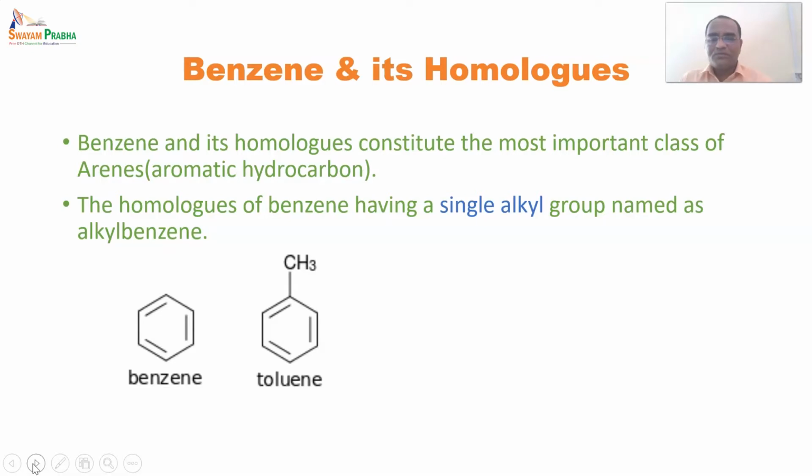There are a total of 6 positions in benzene, starting from 1 to 6, indicating 6 carbons. So on the first carbon, when it is CH3, it is said to be toluene. After that, the second homolog, that is ethyl benzene.